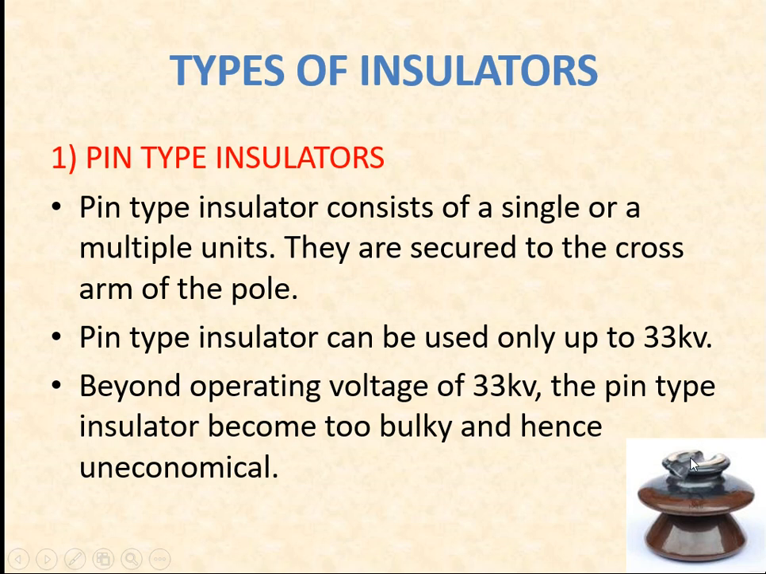This portion is over your cross arm, and it is fitted with the help of a nut and bolt. We are fitting the insulator and the cross arm. Here there is a nut and bolt connection, so that you can easily fit the insulator to the cross arm. Okay. Now, a pin type insulator consists of a single or multi unit. This single unit insulator is used from 11 kilovolt to 33 kilovolt. This is the maximum range of pin type insulators.